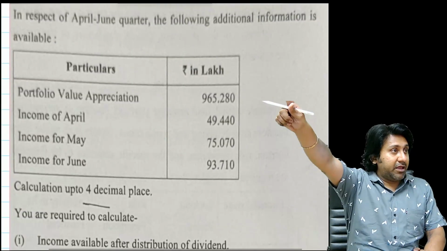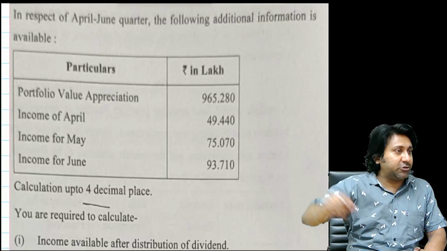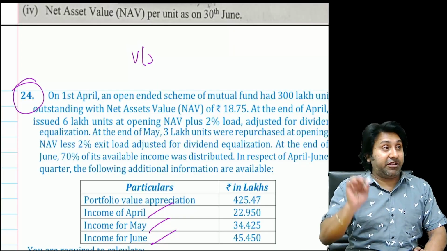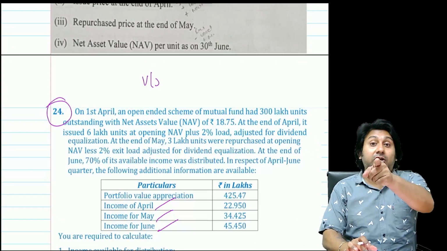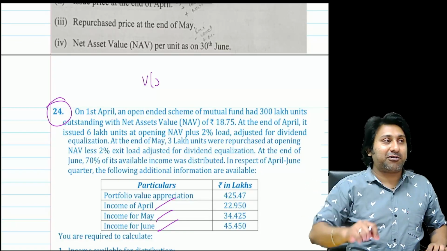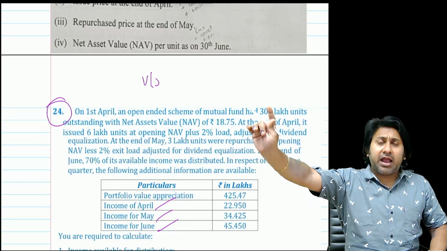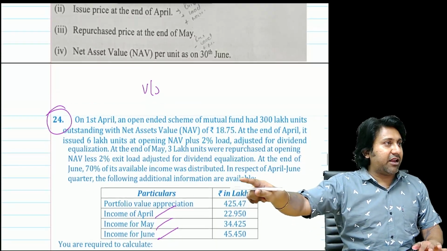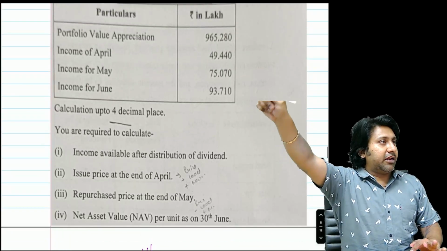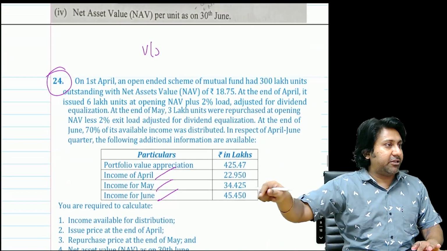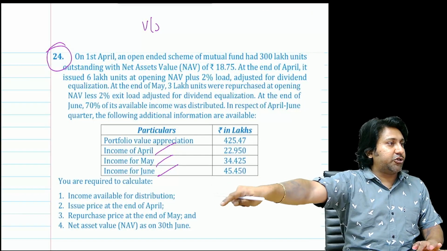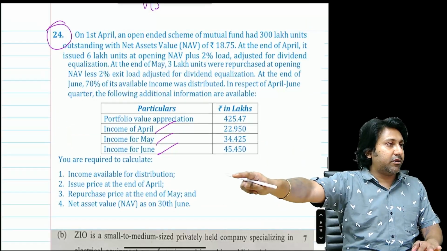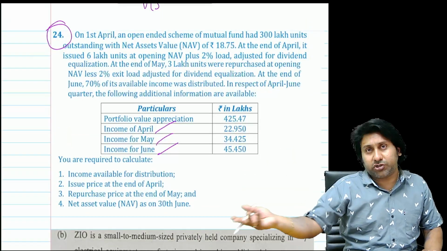See here. Portfolio appreciation, income from April, May, June. That's why in my study material, whichever question it is, I gave it here. That's why I directly copied and pasted, or else students will think, sir, you might have fabricated your questions. No. That's why in my theory handbook, whatever the question represents, I have given there. Portfolio value, income of April, May, June, income available for distribution, issue price, repurchase price, NAV on 30th June. Numbers change, question is same.